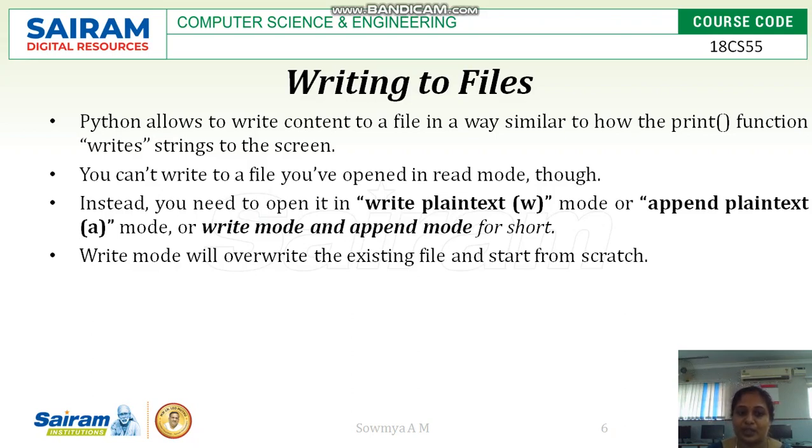Once you open a file in read mode, the data cannot be written into the file object. To write data to the file, the open function should pass w as an argument to ensure that the file is opened in write mode.